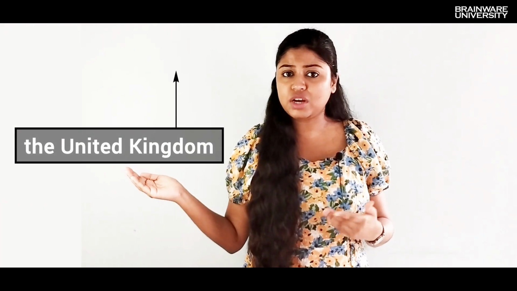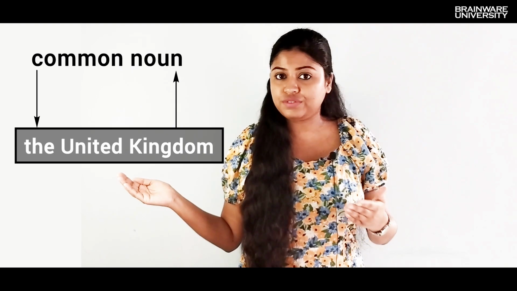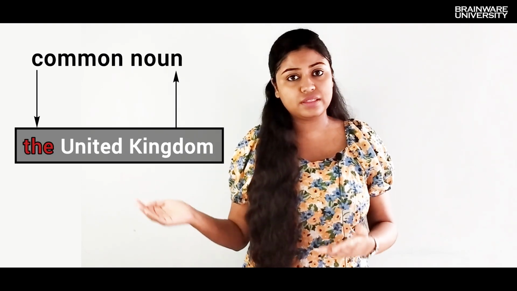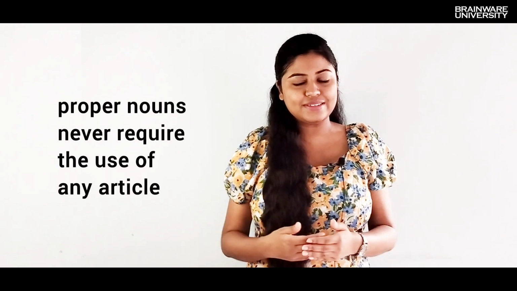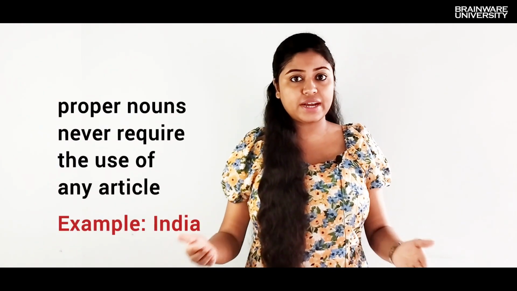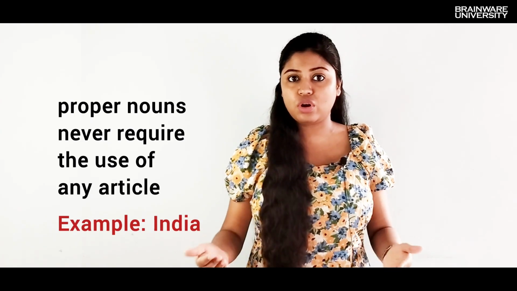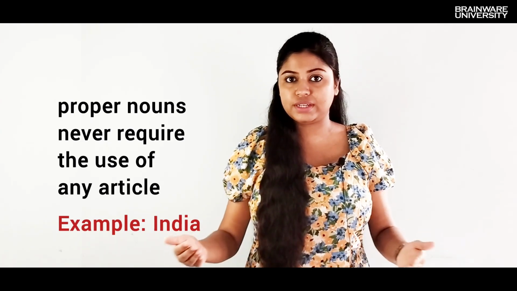Here, kingdom is a common noun that requires the use of the, and hence we say the United Kingdom. When a country's name is made up entirely of a proper noun, the is not used. In this case, India is a proper noun and there is no common noun requiring the use of the.